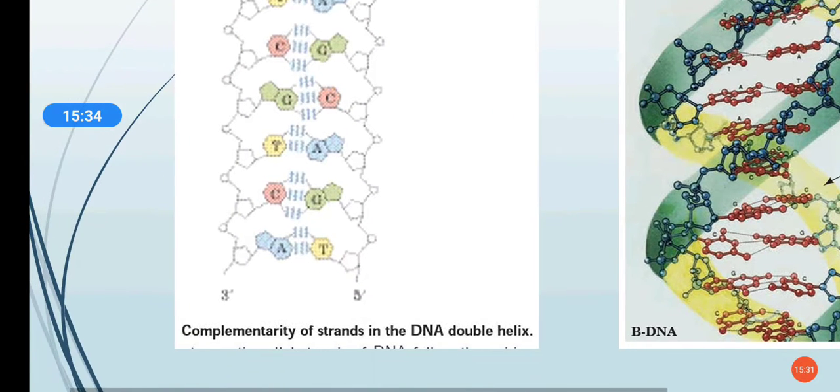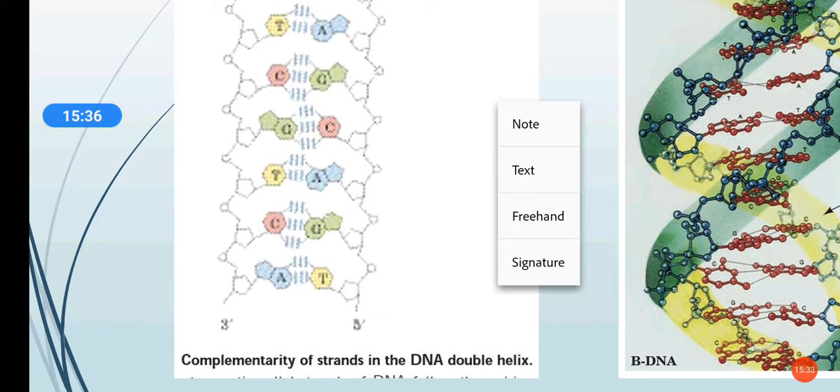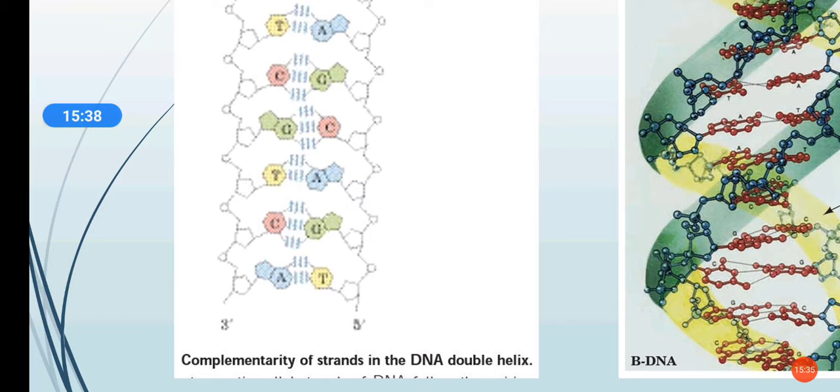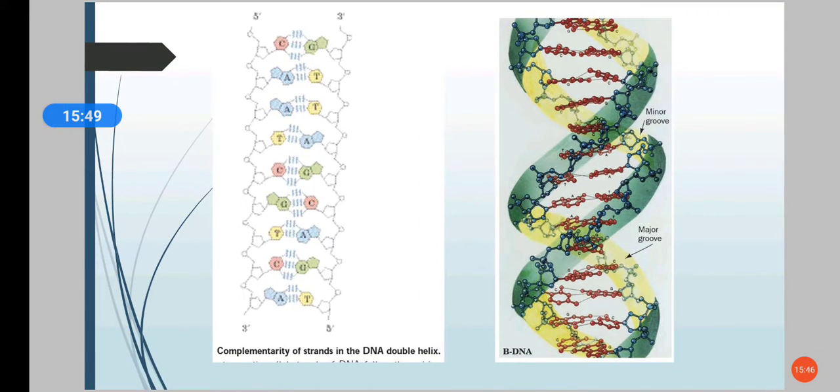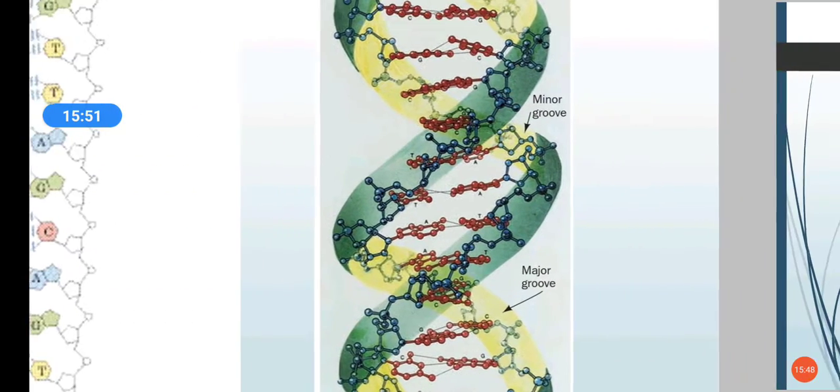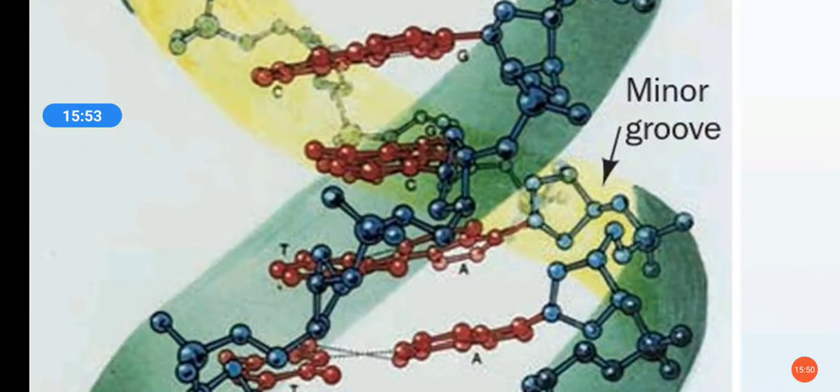So this is how the strands are arranged: G and C with 3 hydrogen bonds, A and T with 2 hydrogen bonds. This is the double helical structure of DNA. Here you can see the minor groove and the major groove.